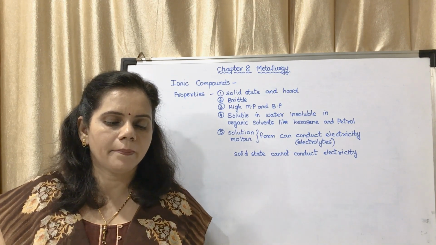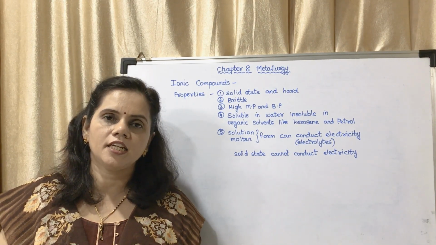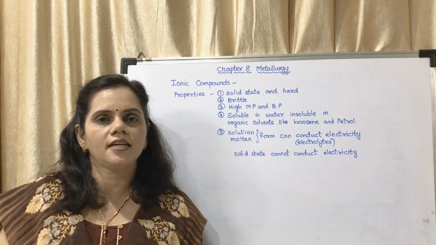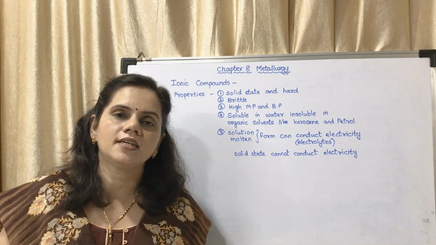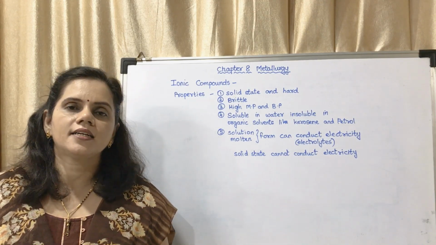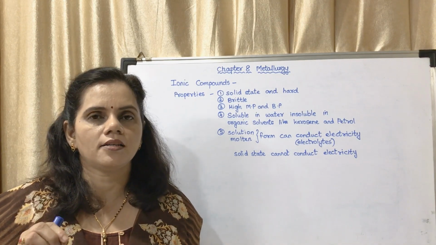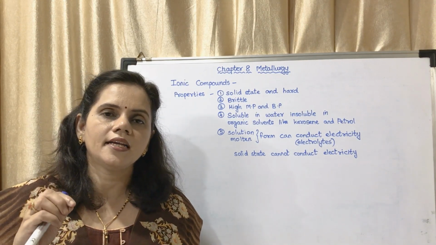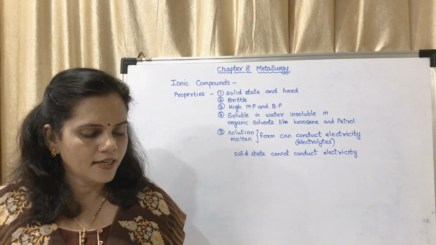Okay, ionic compounds are electrically neutral. Why are ionic compounds electrically neutral? Because the charges are equal, positive and negative. Next point is ionic compounds are crystalline in nature. Why are they crystalline in nature? Because the positive ions and negative ions are arranged in a particular manner. That is why it is crystalline in nature.